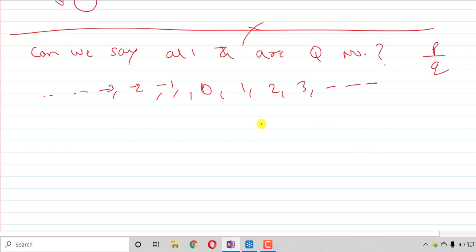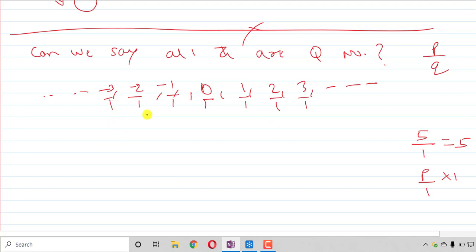So any number, if 5 is there, I can divide it by 1, its value will not change, it will be 5. So if any number is written, it is by default divided by 1, and also by default multiplied by 1. So 0, I can write 0 by 1, 1 upon 1. So every number I can write upon 1.